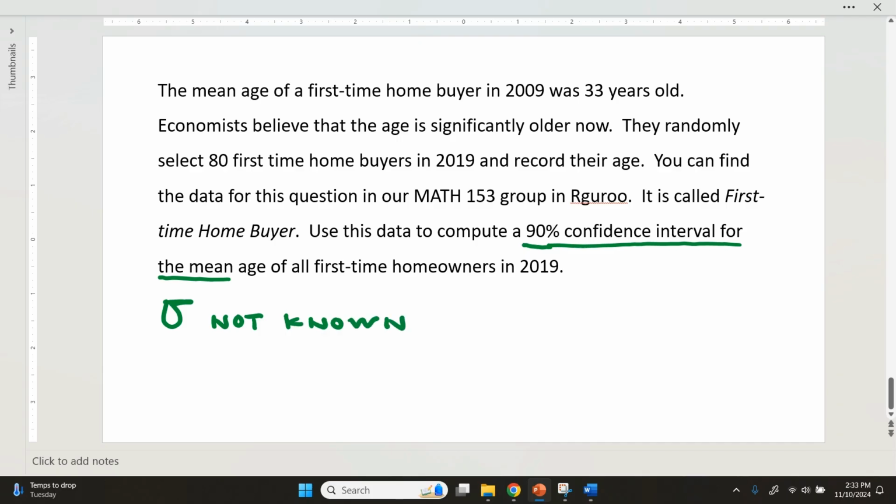All right. So the fact that it is not known and we're doing a confidence interval for the mean, we are going to use the t distribution to determine our confidence interval. Right, we're going to do this with the help of Rguroo. We'll head over there.